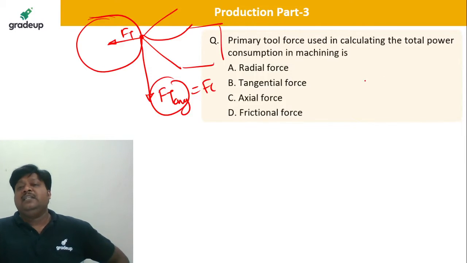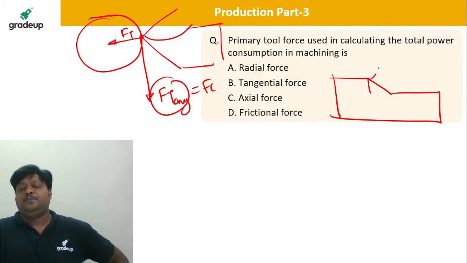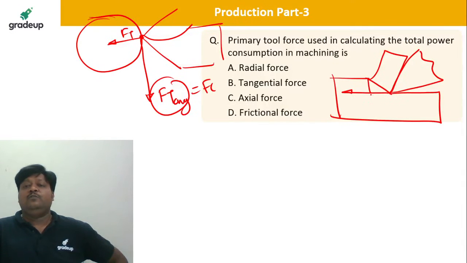Or simply when you see the diagram like this, we have this Fc and this is the Ft.